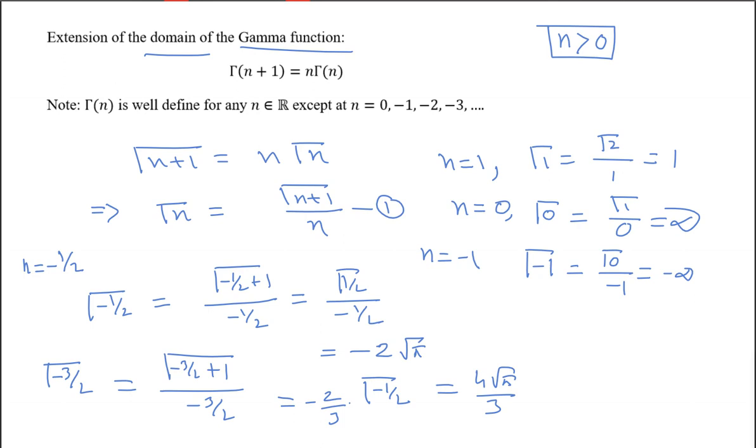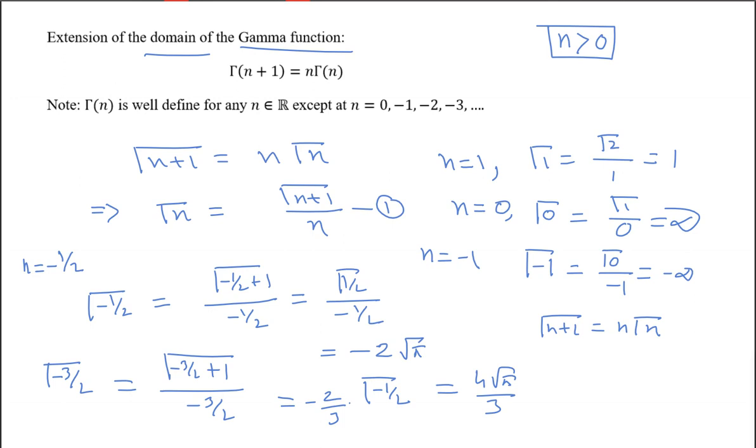Sir, in that, gamma n plus 1 is equal to n into gamma n. If we put n equal to 0, then how is it infinity, sir? Because gamma n plus 1, so n is 0, gamma 1 is 1, so 1 should be 0 into gamma 0, 1 by 0. Sir, gamma n plus 1 is equal to n into gamma n.